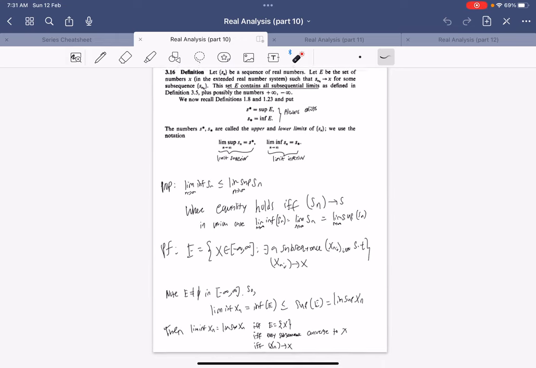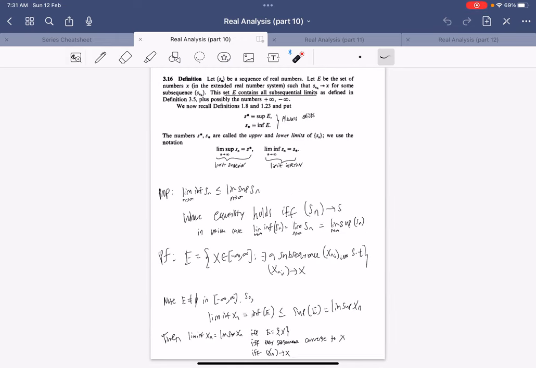And so this gives us a characterization of when a limit exists, given that lim sup and lim inf always exist. So when we want to show that the limit exists, we can just think of the lim sup and the lim inf and see whether they match. If they don't, then the sequence does not converge. But if they do, then the sequence converges to that particular value.